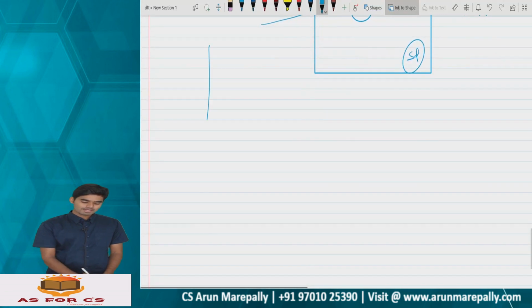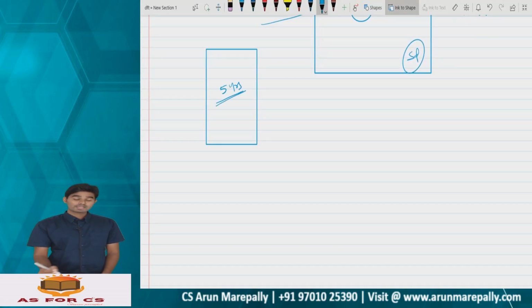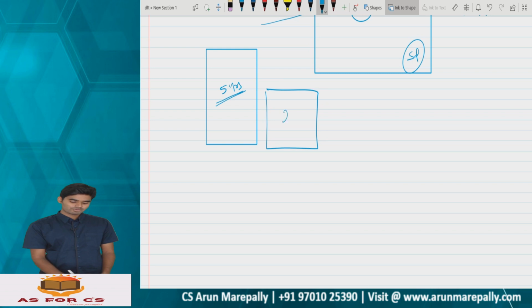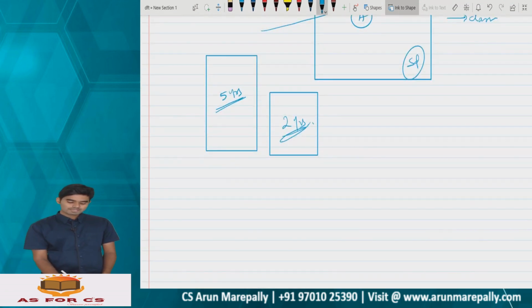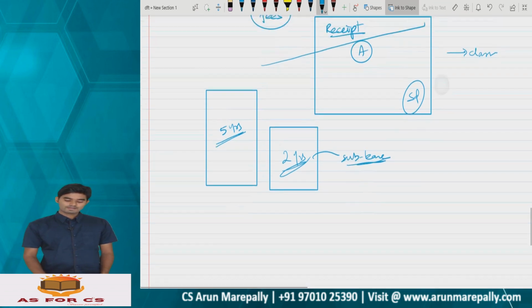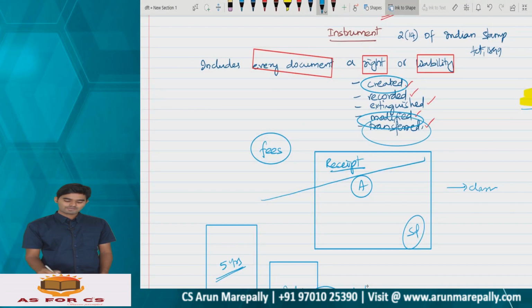Say for example, a lease deed has been executed for a period of 5 years and that 5 years has expired. Now you intend to renew that agreement for a further period of 2 years. Your rights have been modified for a further period of 2 years. Or say for example, you are subletting. Sublease. You are transferring your rights in favor of another person.